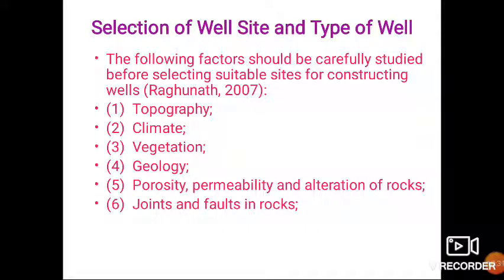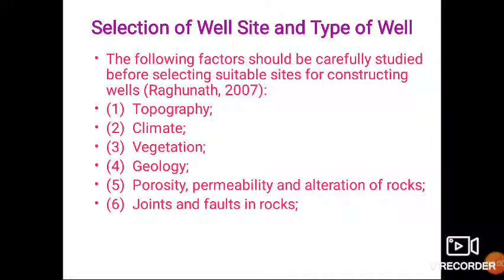And the last one is selection of well site and types of well. We have already seen types of wells. Depending upon the site and our requirement, our budget and type of well, we have to choose the well site, which again depends on the following factors.